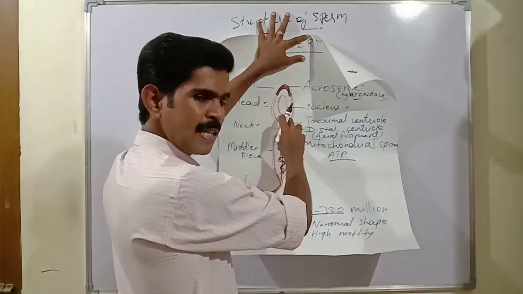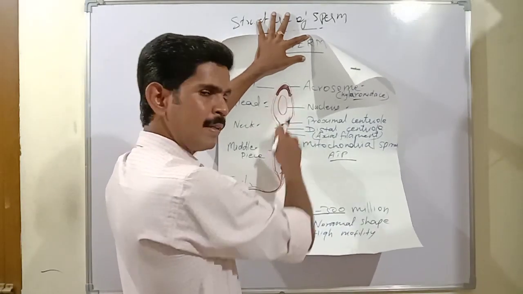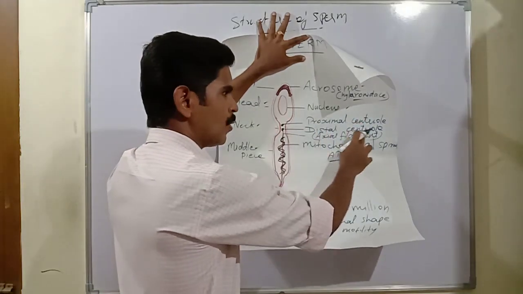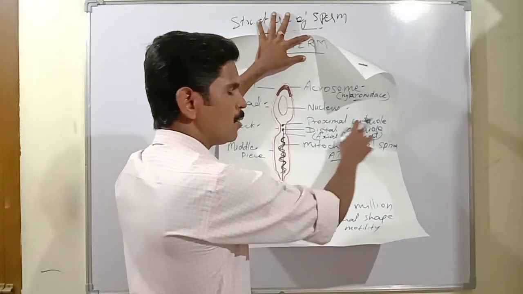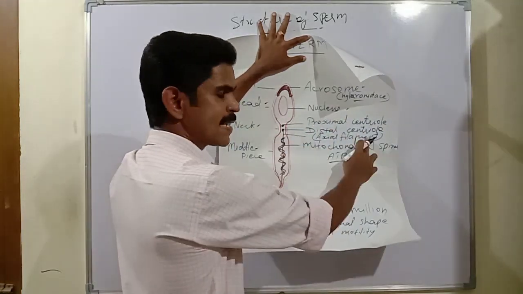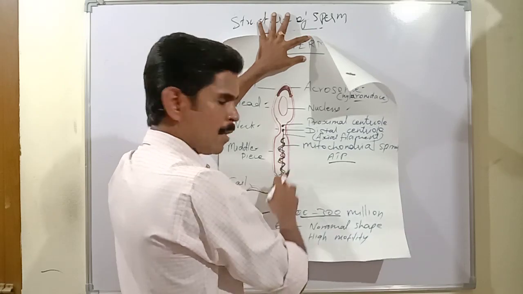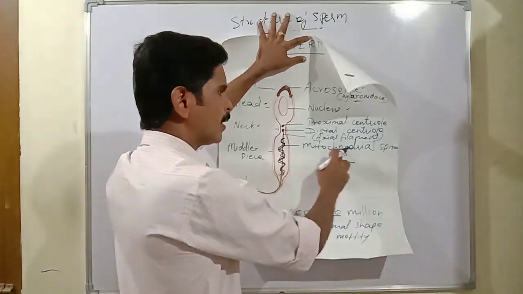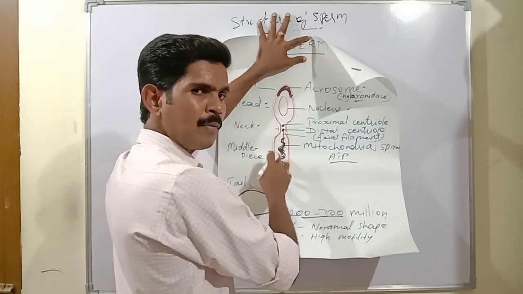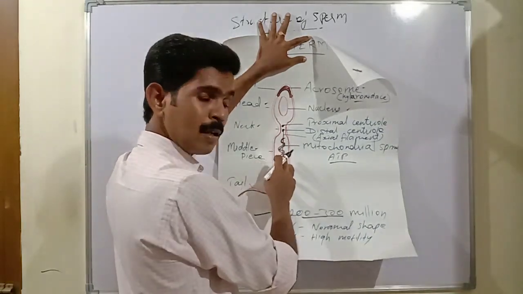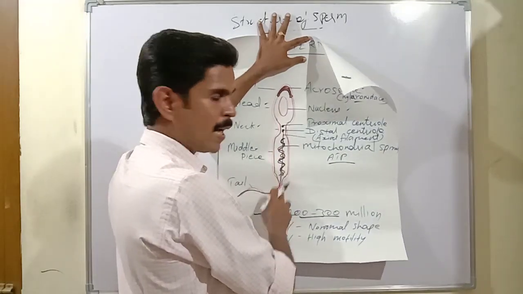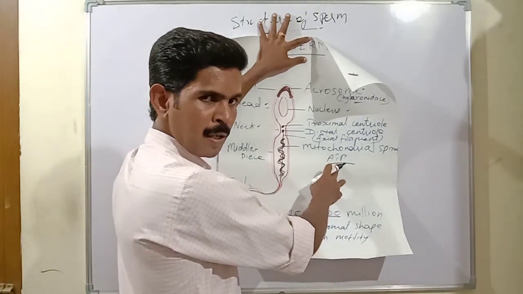The neck region is a very short region connecting the head with the middle piece. It has 2 centrioles. One is the proximal centriole and the second one is the distal centriole. Proximal centriole is involved in the zygote division. The distal centriole forms the axial filament. Then the middle piece consists of only one cell organelle, that is called mitochondria. The major function of the mitochondria is providing energy, not nutrients, energy to the sperm for their movement, and the energy is provided in the form of ATP molecules.